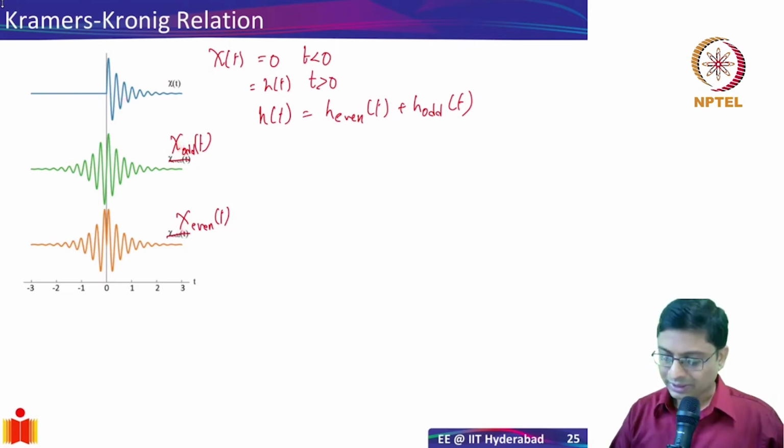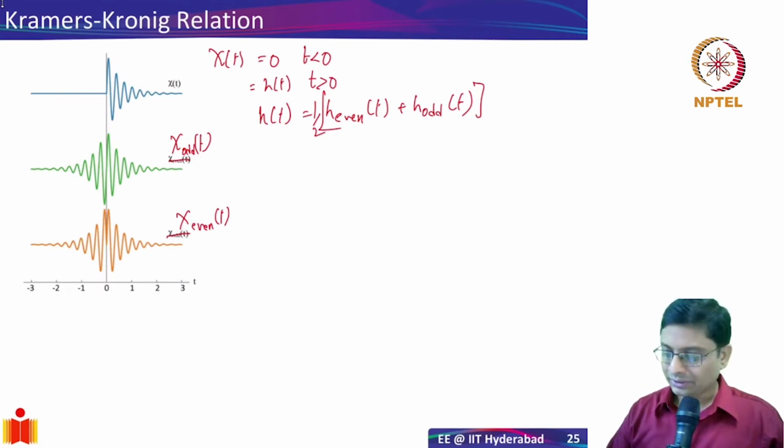Odd and even, divide by 2. I'll take an average. In this case, I can even write it like this, half of that. Okay. So now on the greater than 0 side, exactly the same function twice, add up to 2 times h of t. On the less than 0 side, they are exactly opposite, so they subtract to 0. So you get h of t. Okay. So exactly the same thing I'm doing. And why am I doing this?